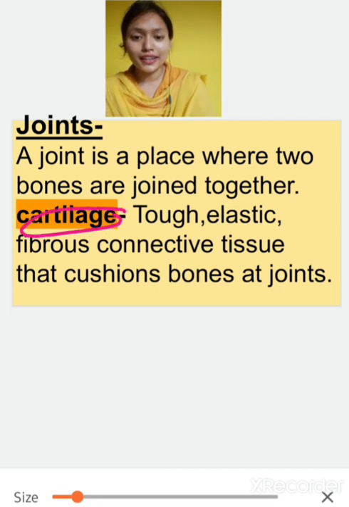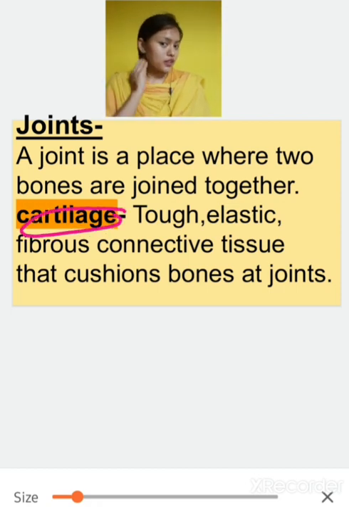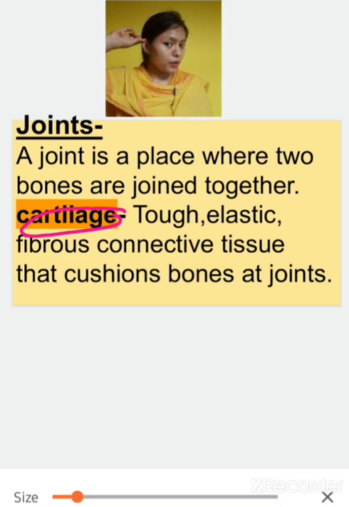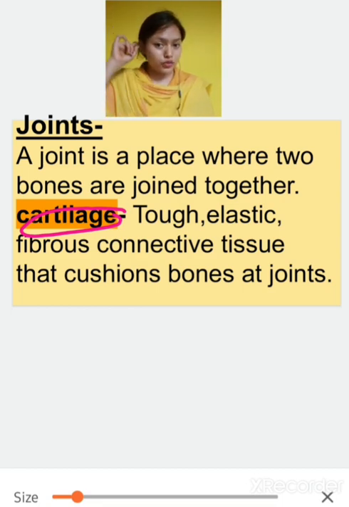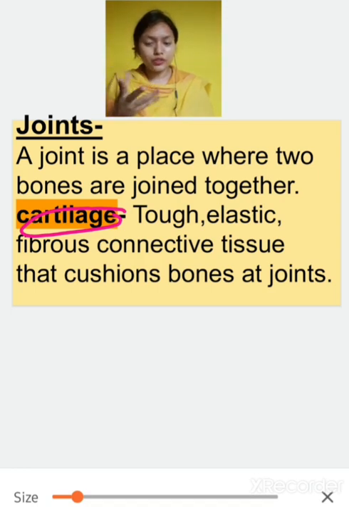So what is cartilage? All of you just touch your ear, the upper part of your ear. Can you move it? Yes, we can move it. Can you flip it? Yes, we can easily twist it also. And is it soft? Not that much soft. It is hard, but it is softer than the bone, and harder than the lobe.